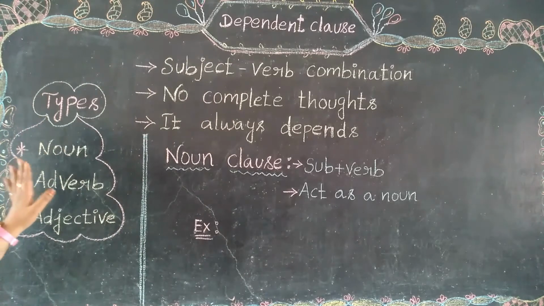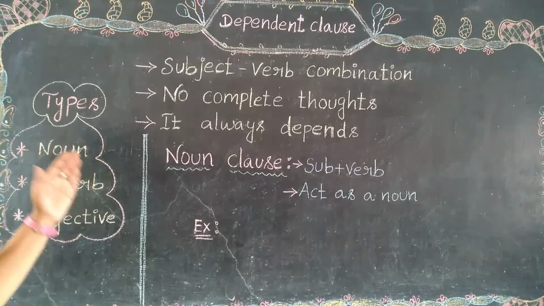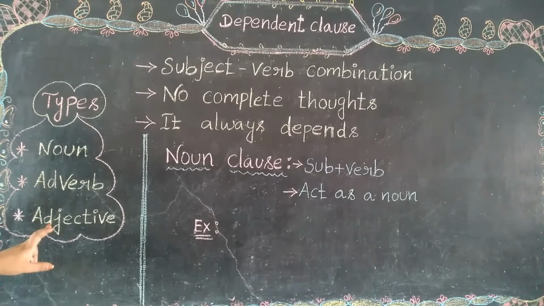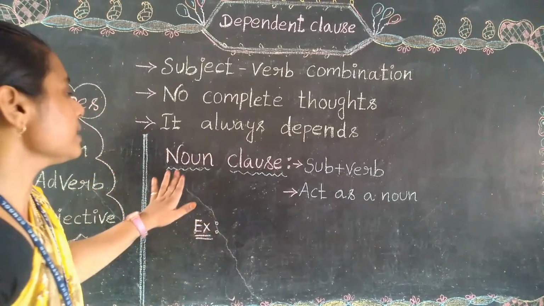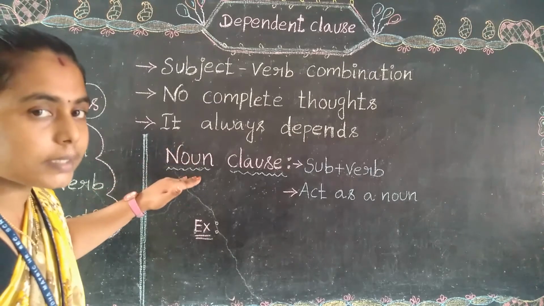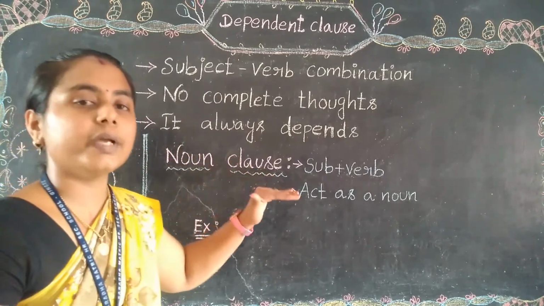A dependent clause consists of three types. What are they? Noun clause, adverb clause, adjective clause. In this session we are going to learn about the noun clause alone. So what is a noun clause? See this word, noun: it always modifies a noun.